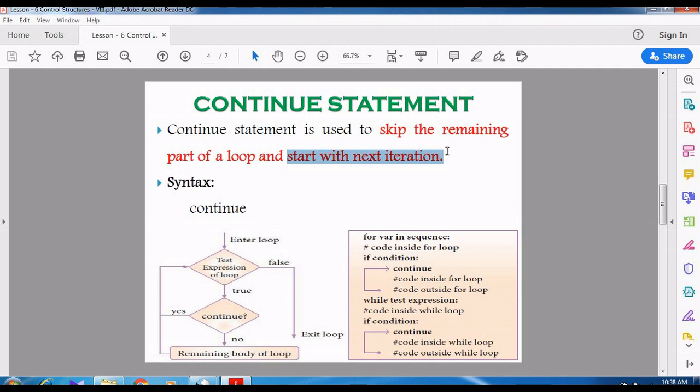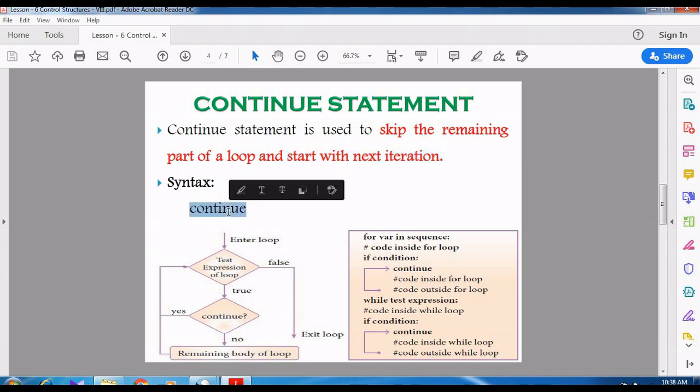Right, it is just opposite to break. Why? Because the break statement is used to terminate the loop, but the continue statement is used to skip the body of the loop alone and start going for the next iteration.